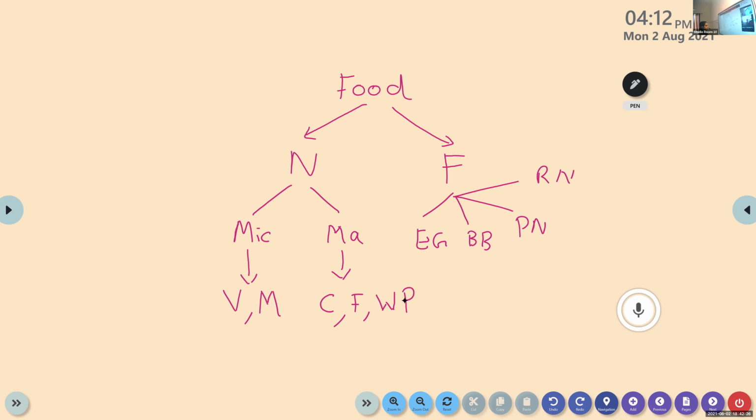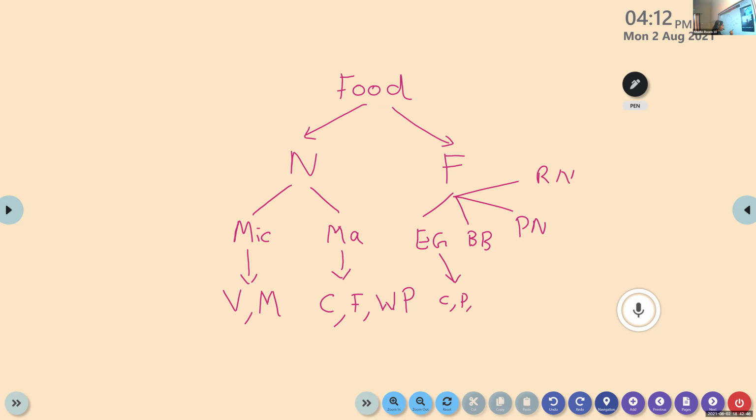For Nestle, energy giving nutrients: carbohydrate, protein, fat.